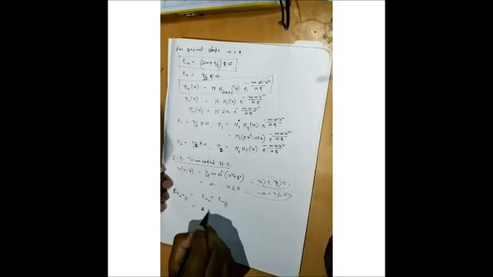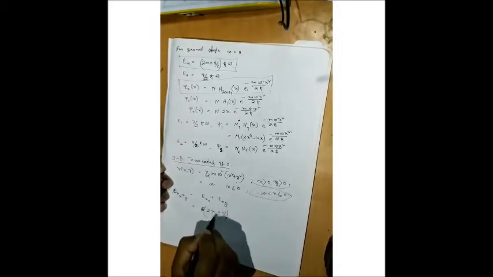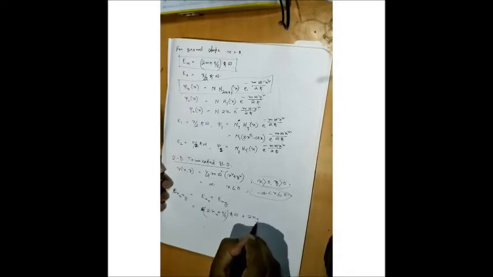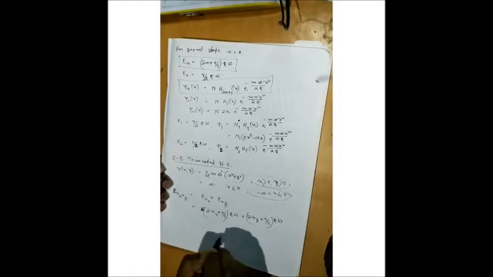What will I write? Twice nx plus 3 upon 2, instead of nx plus half. Here I am writing (2nx plus 3/2) h-bar omega, and for ny, (2ny plus 3/2) h-bar omega. Clear?